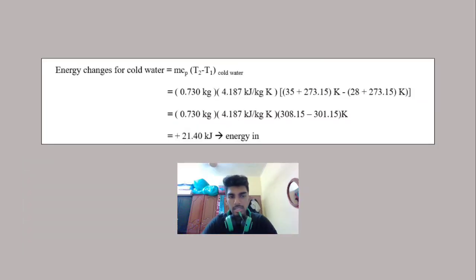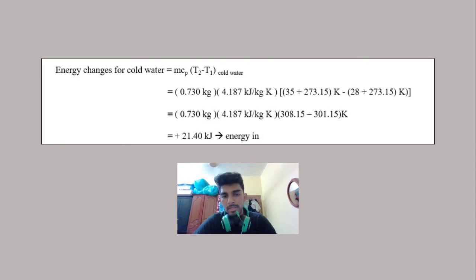For the next medium, which is the cold water, the energy change for cold water is also equal to the mass of the cold water, which is 0.730 kg, times the heat capacity, which is 4.187, and then the change in temperature from final to initial of cold water.